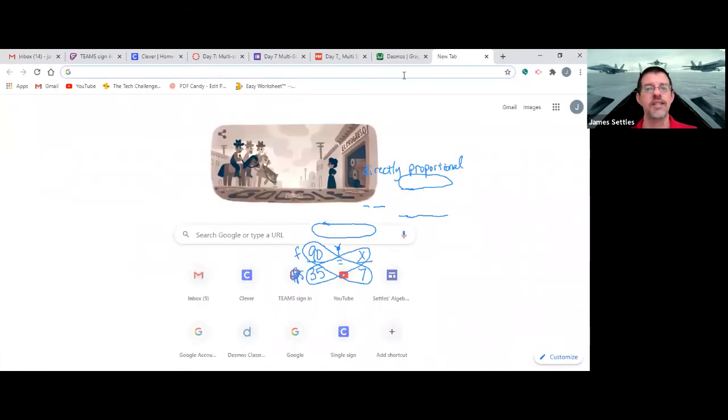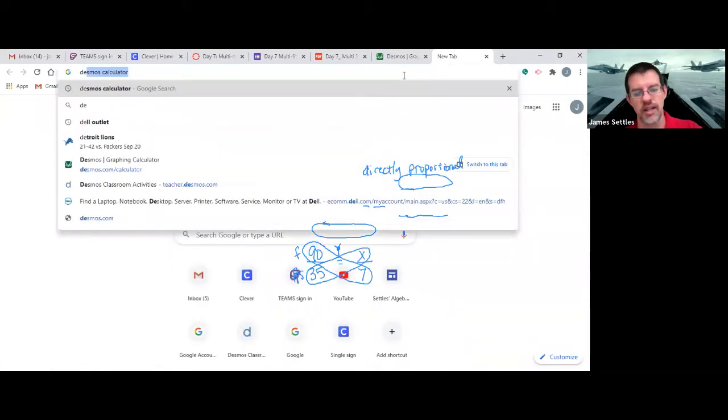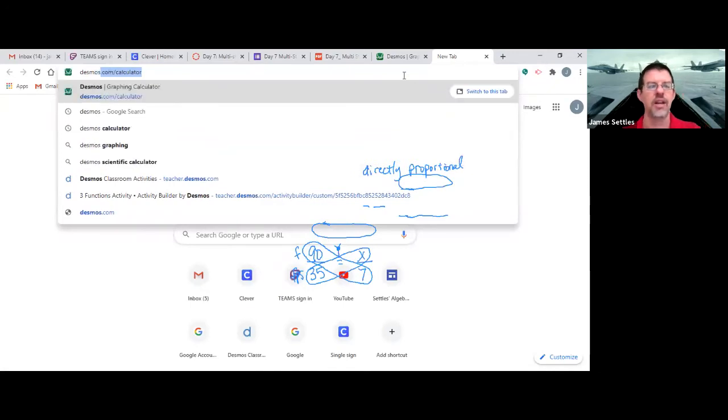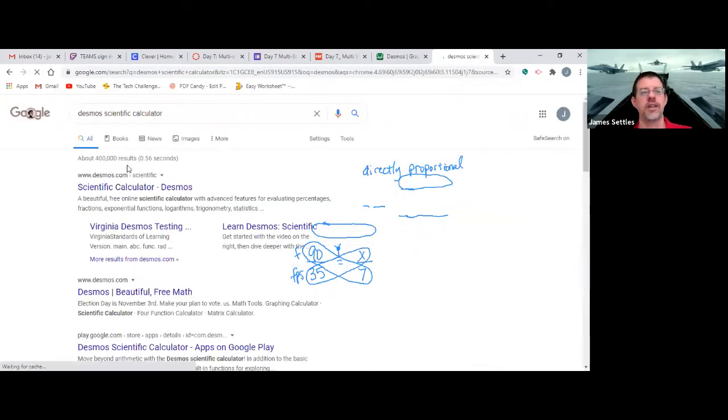And so like on test day, you're going to want to have both of these handy. Desmos. So Desmos is D-E-S-M-O-S. I will try to have a link on test day to both of these. So all you got to do is click on the link. And then we want the scientific calculator.